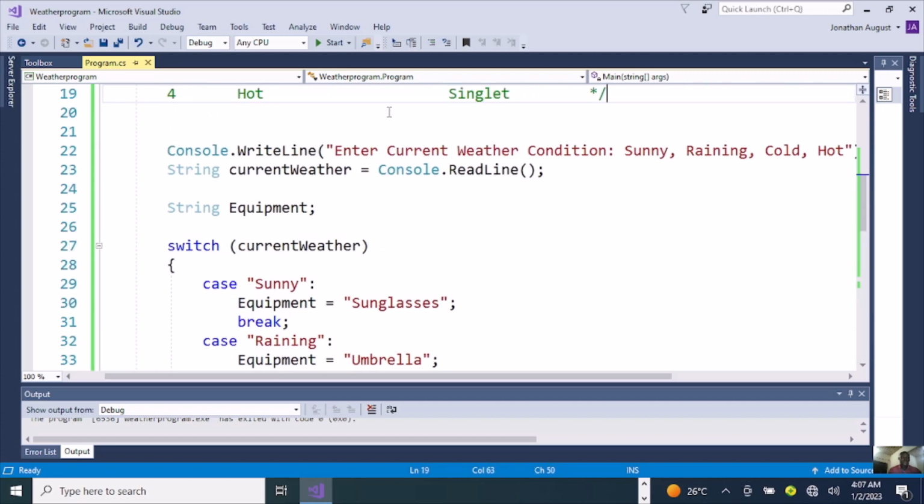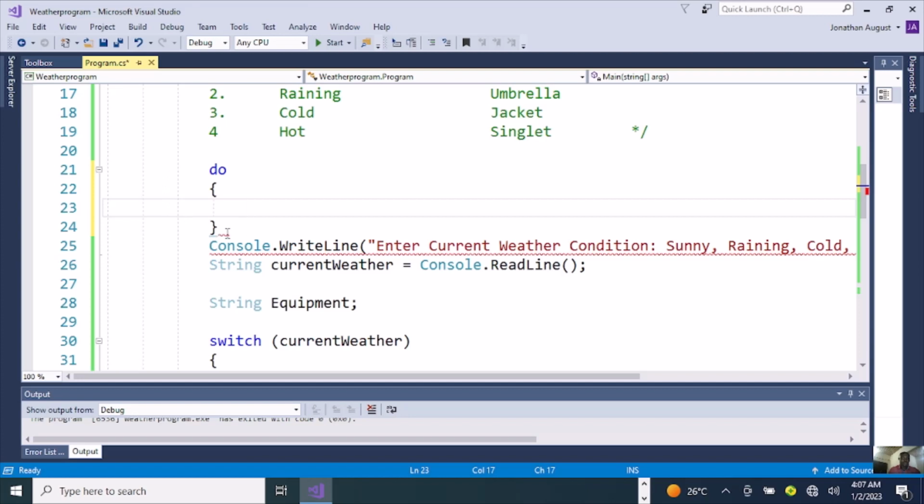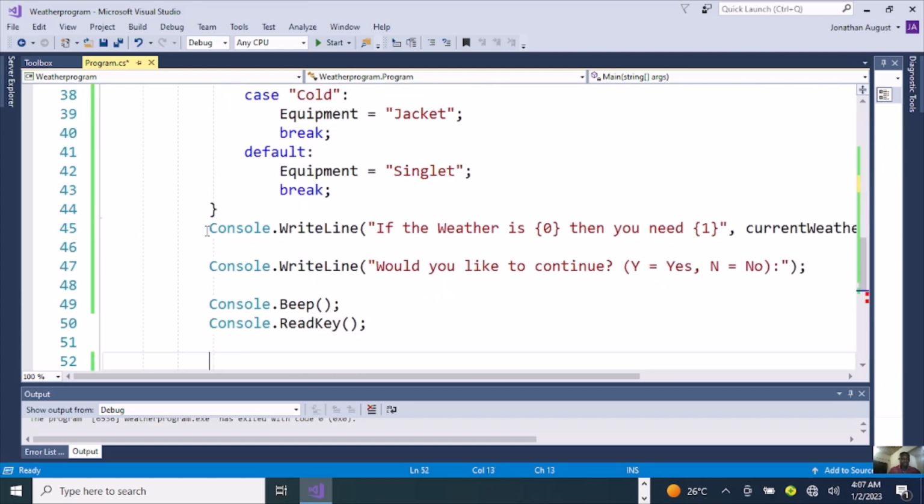So if you want to loop the program, you have to come here at the beginning of the program, type the word do, then add your curly bracket, enter. Then remove this curly bracket here, cut it and put it at the end of the program. Let it be at this point. Then in front of it, you're going to type while, then add the open bracket and close bracket.